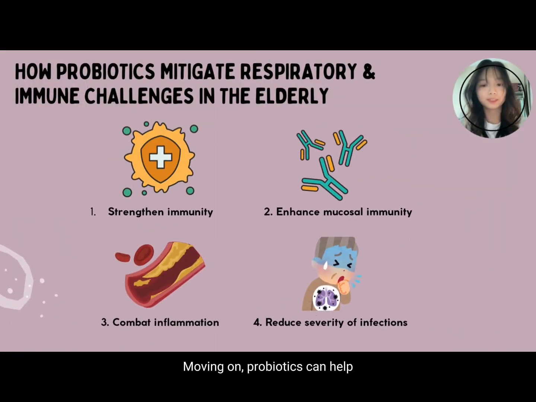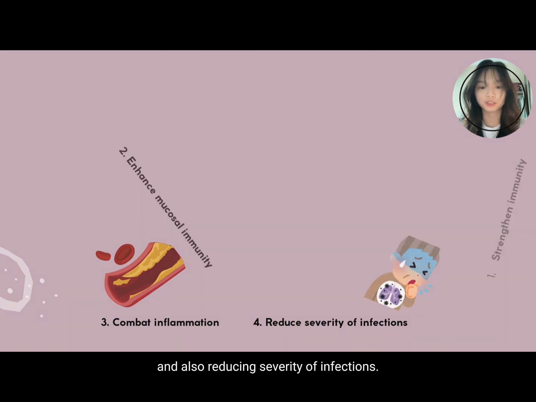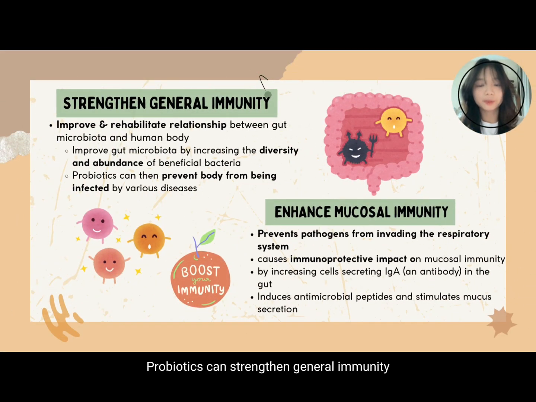Moving on, probiotics can help mitigate respiratory and immune challenges in the elderly by strengthening their general immunity, enhancing mucosal immunity, combating inflammation, and also reducing the severity of infections. Probiotics can strengthen general immunity by improving and restoring relationships between gut microbiota and the human body. To achieve this, probiotics increase the diversity and population of beneficial bacteria. Then, the body can be protected from being infected by many different diseases.